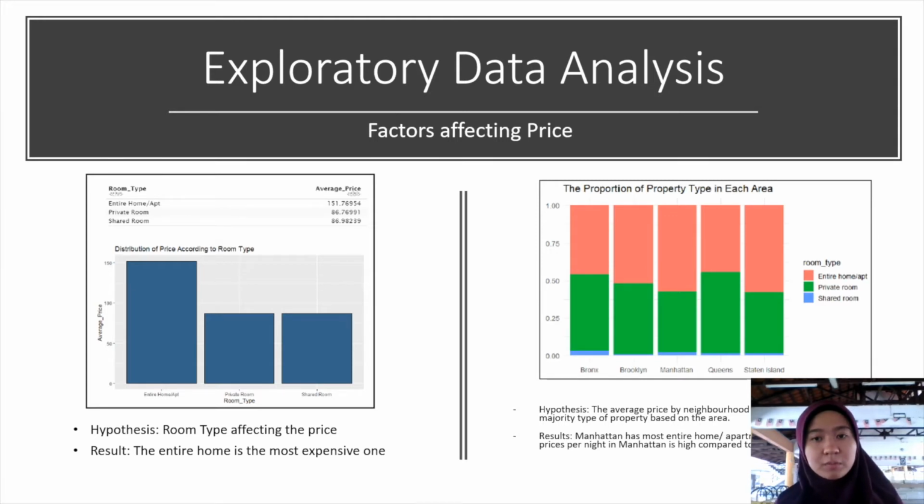Then we study the proportion of property type in each area. So we hypothesize that the average price by neighborhood group is influenced by the property type of the area. As a result, we can see that Manhattan has the highest average price. It is because Manhattan has the highest property listing of entire home apartments compared to other neighborhood groups.